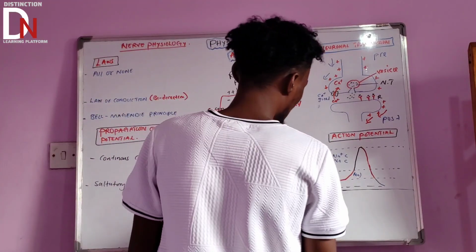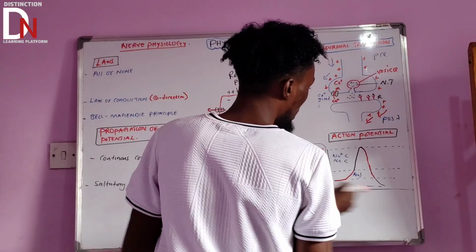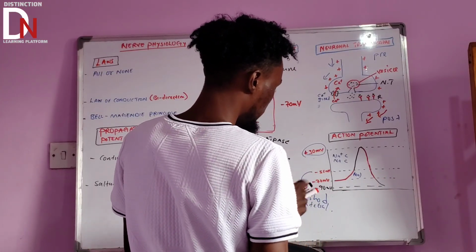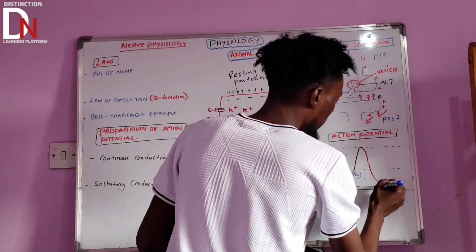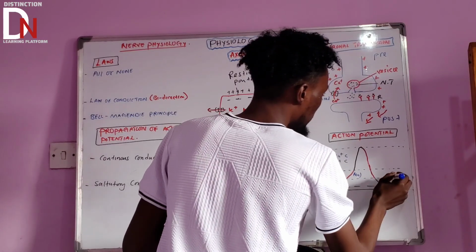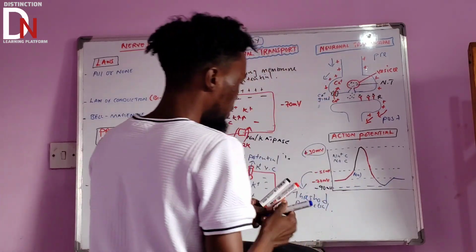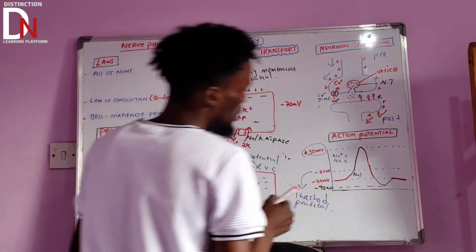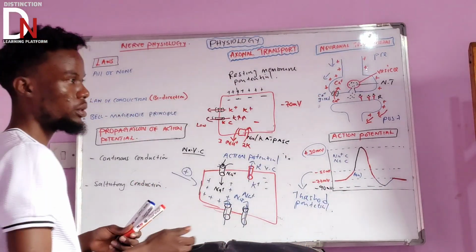Now the moment it reaches negative 90, something else is going to happen. There will be this phase. It will start going back to the normal state like that, which is the resting membrane potential. So it will start going back like that, back to this.